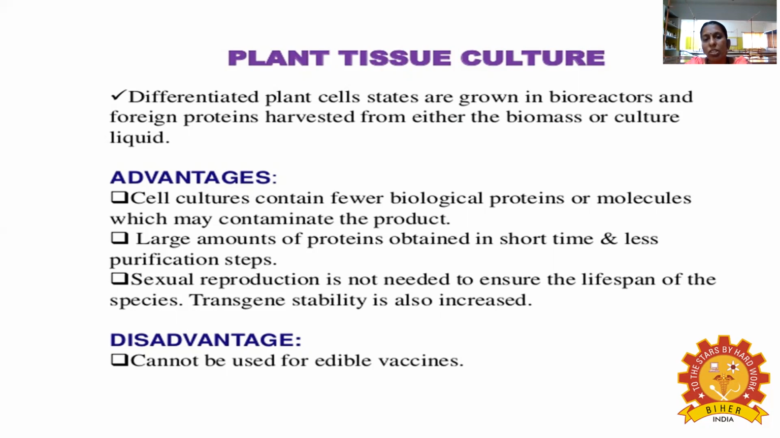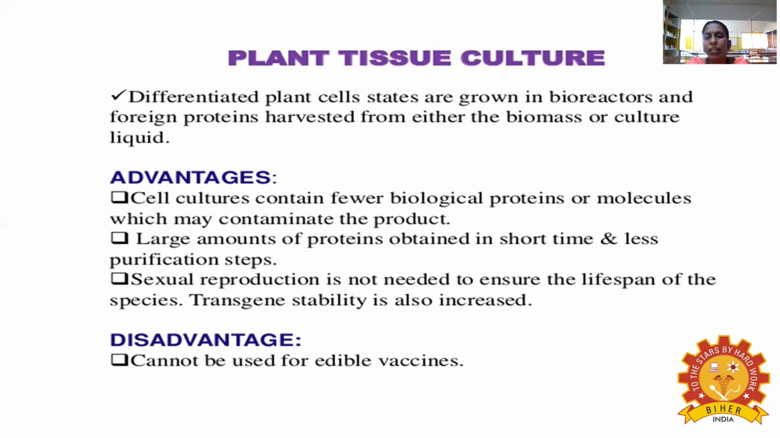What are the advantages of this method? The cell cultures contain fewer biological proteins or molecules which may contaminate the product. If you use proteins or molecules only within the stipulated period, otherwise contamination occurs. A large amount of proteins can be obtained in a short time, and fewer purification steps are needed. There is no need for sexual reproduction to ensure the lifespan of the species, and the transgene stability is also increased. So these are the main advantages.